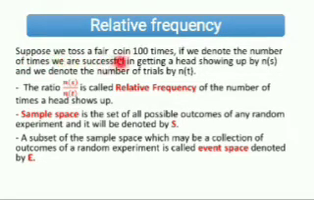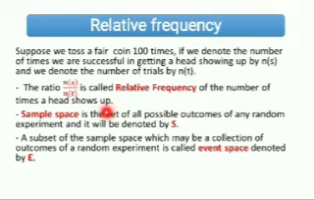Suppose we toss a fair coin 100 times. If we denote the number of times we are successful in getting a head showing up by n of s, that is number of successes, and we denote the number of trials by n of t, number of trials, the ratio number of successes over number of trials is called what? The relative frequency of the number of times a head shows up. Exactly.